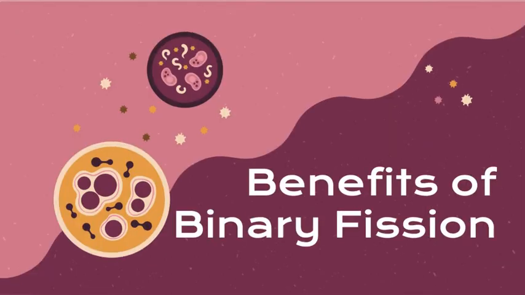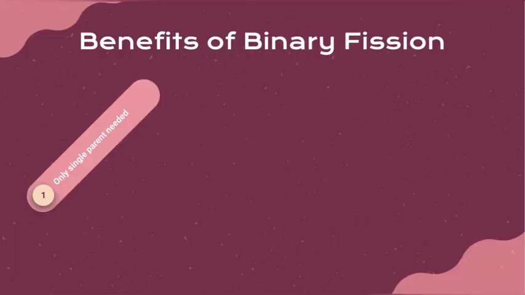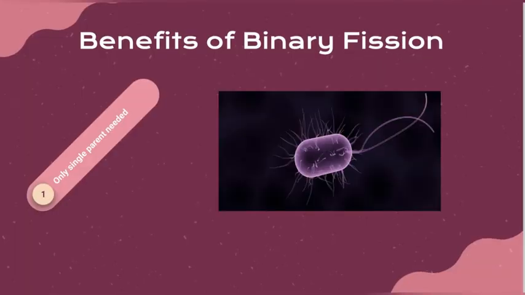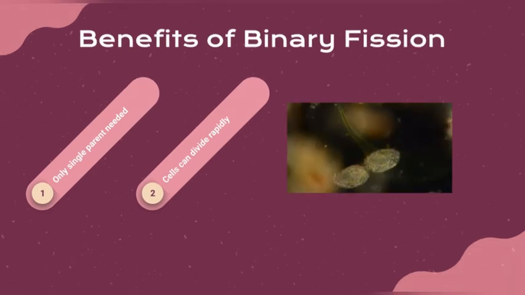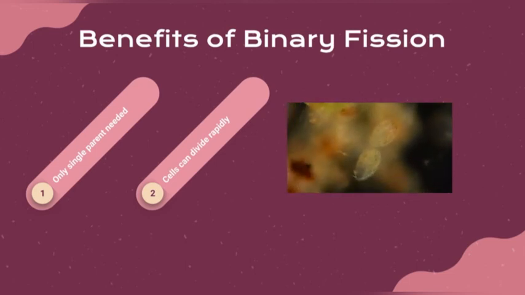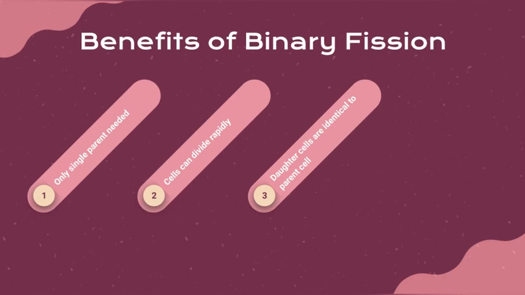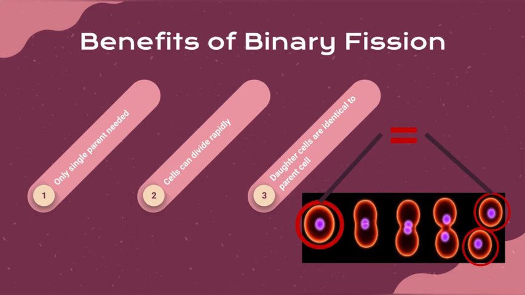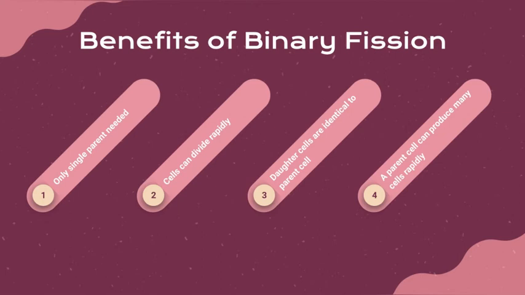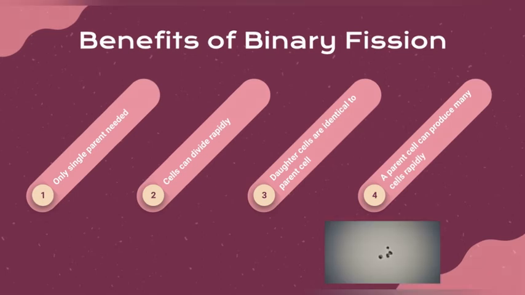These are the benefits of binary fission. In binary fission, only a single parent is needed. It means it doesn't need a partner to reproduce new cells. Second, all the prokaryotic cells can divide rapidly. It is faster than we think. The third one is, as we know, the daughter cells are identical to the parent cell. Can you see it? Both of them are alike. The last one is a parent cell can produce many cells rapidly. Amazing, right?